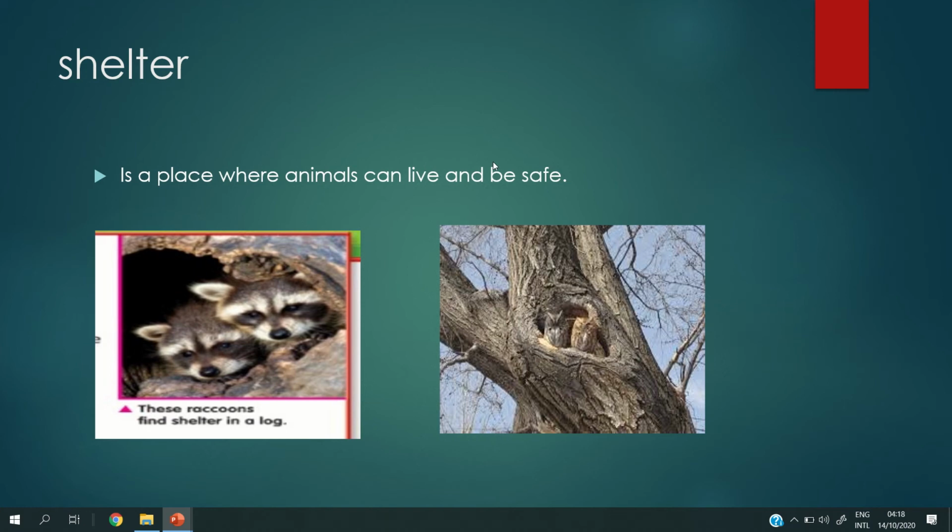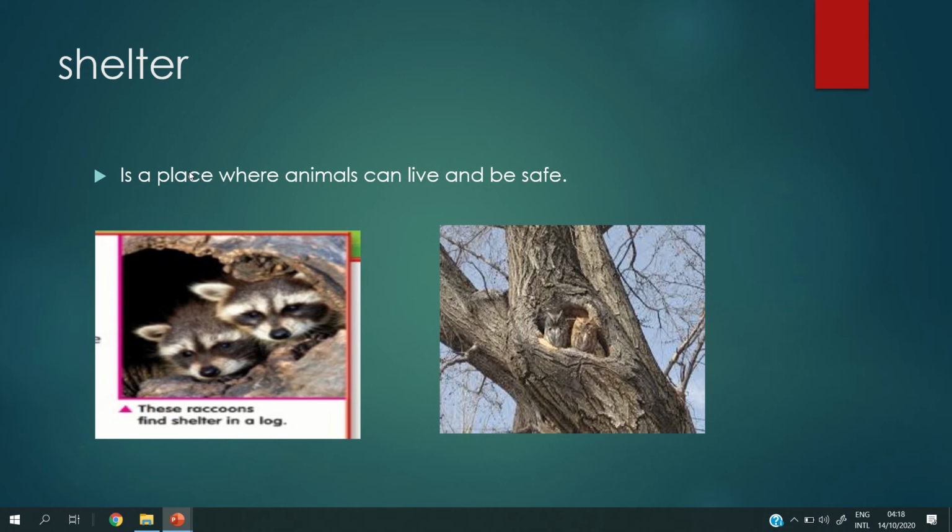Can live and be safe, like our homes. When we live in our homes, we are safe in our home. We are not scared of anything. We are not scared of animals. We are not scared of the rain or the wind. Our homes protect us from anything. So also the animals have shelter.